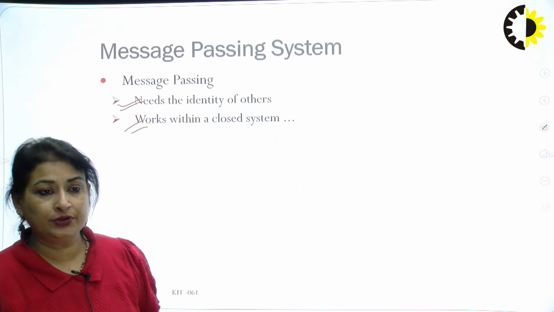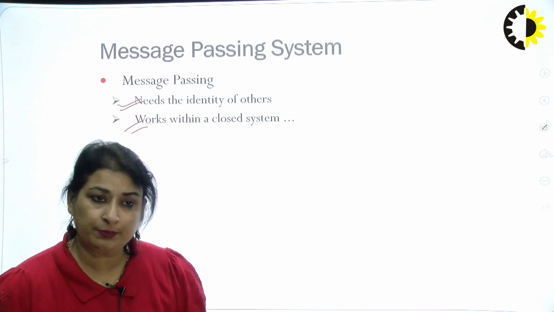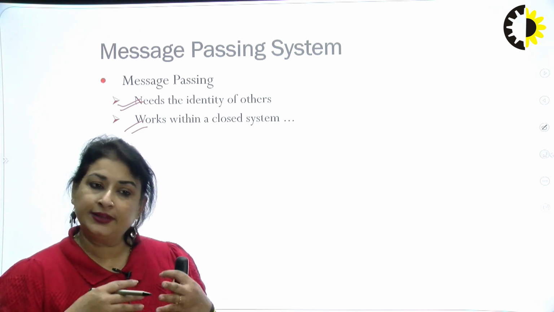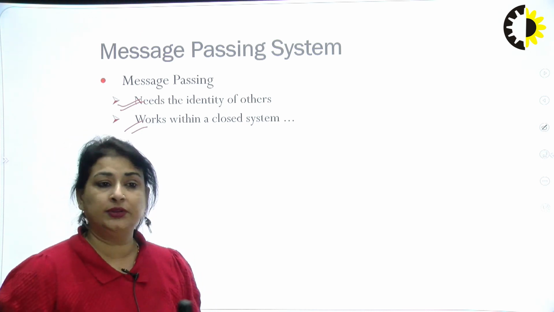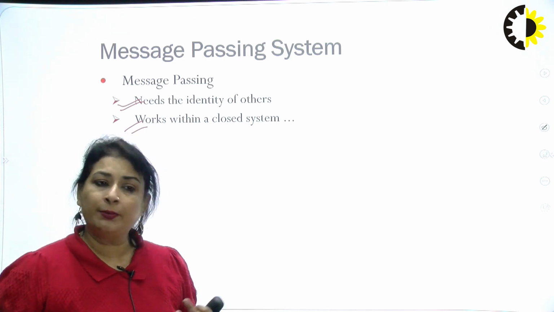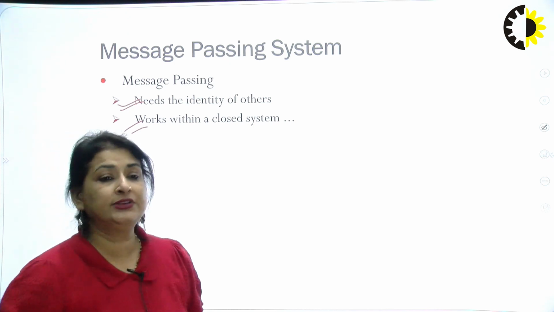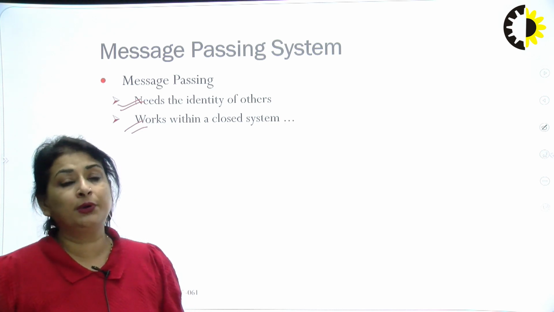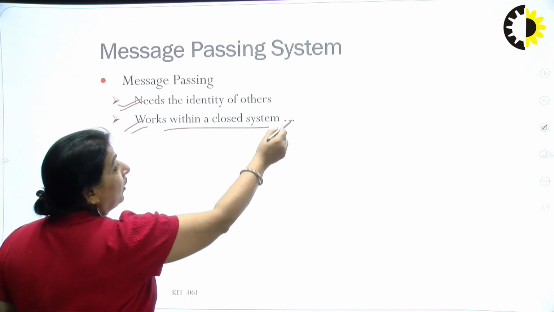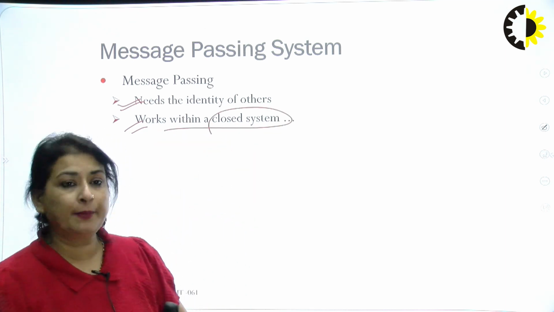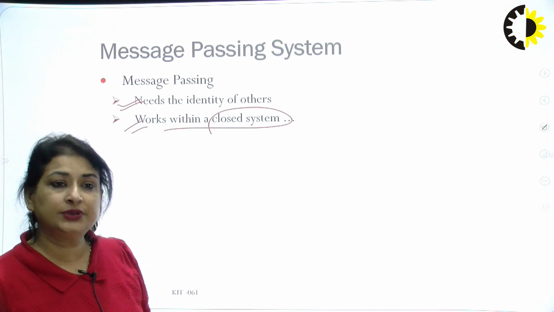You are not looking into that scenario, but you might have seen such transaction happenings for banks also. When you are sending money within the same bank, if I have an account in ICICI and I am sending money to another ICICI account, maybe that account is in Pune, I would be able to send it immediately. But if I have to send money to another account, maybe in HDFC bank, which is in Delhi or in Ghaziabad, then it would take some time, because that is beyond my vicinity, beyond my close group of ICICI, it is another bank. So I should know the account number, I should know the identity of that person, and then only I would be able to send the information.